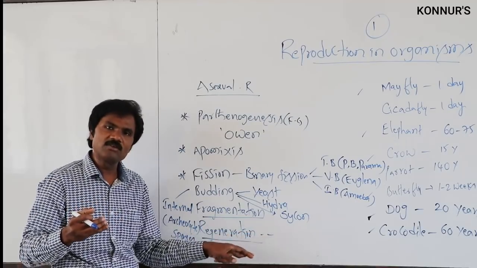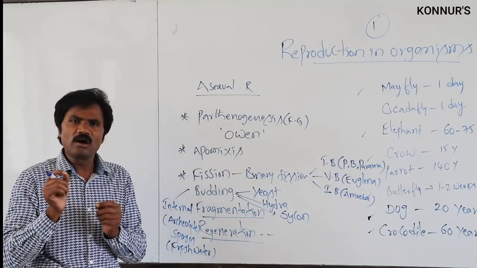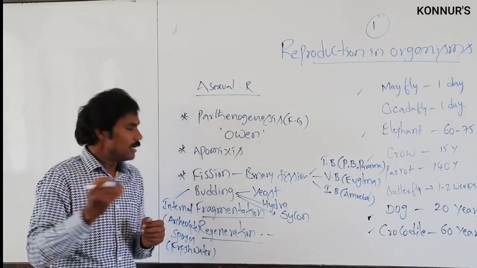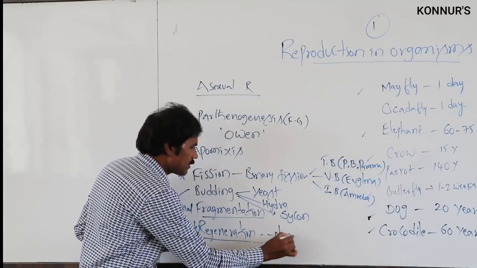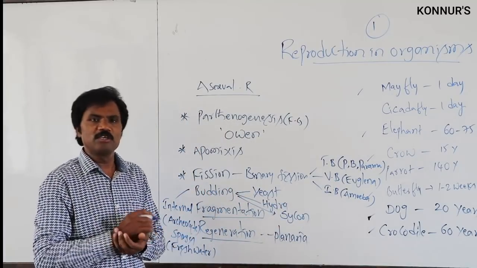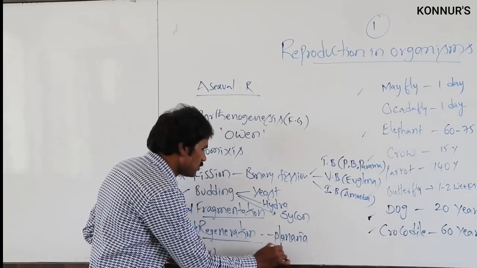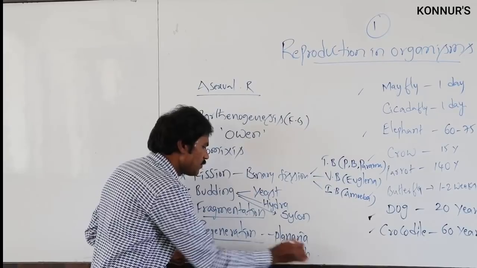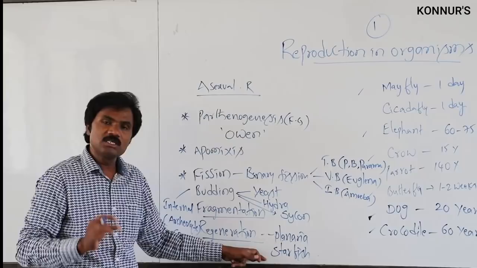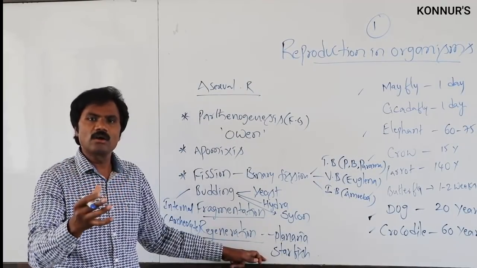But some organisms have a very high, quickly regenerating capacity, such as planaria. Apart from this, the starfish is also one of the organisms with regenerating capacity. That means in planaria and starfish, a lost body part can develop into a complete organism.